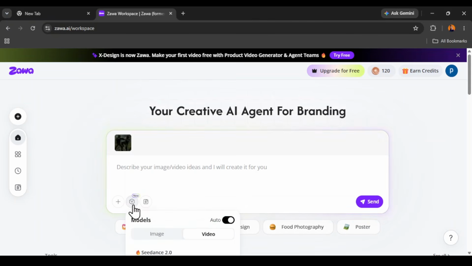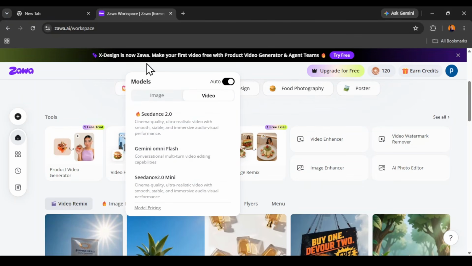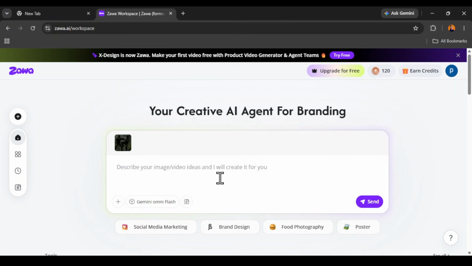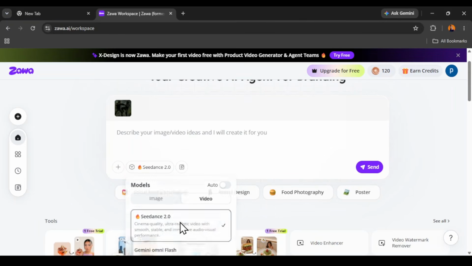I'm going to select the models here. Once you click on these models, if you want to create a video, we have Seedance, Gemini Omni Flash, and Gemini 2.0 Mini. Let's see how much credit Gemini Omni Flash costs, so that you don't waste your credit. If you notice, there is no specification of how much it's going to cost. It's only when you start generating. So let's try first with Seedance before we go to the Omni.